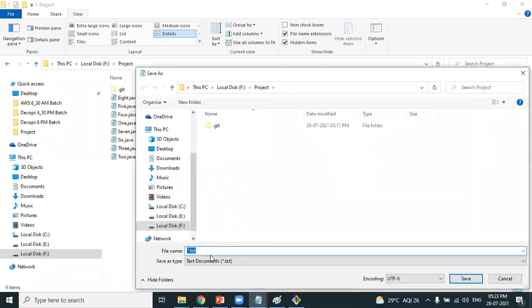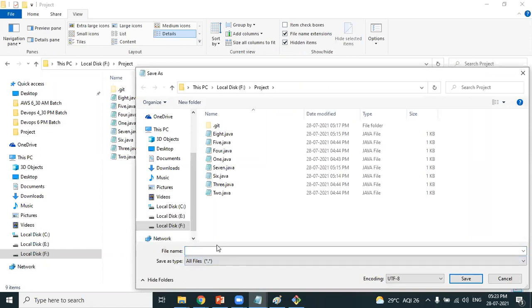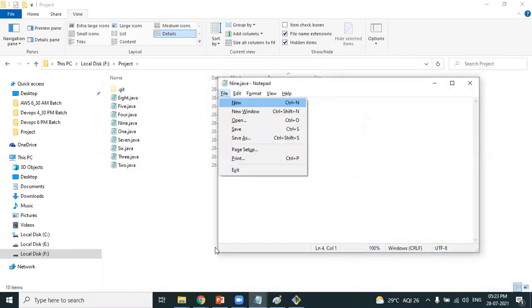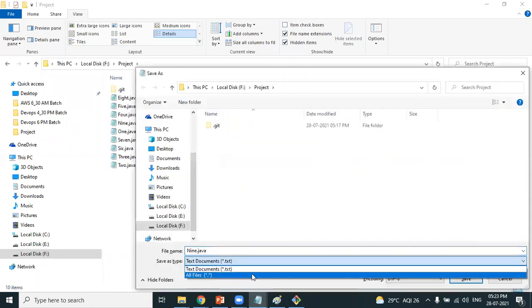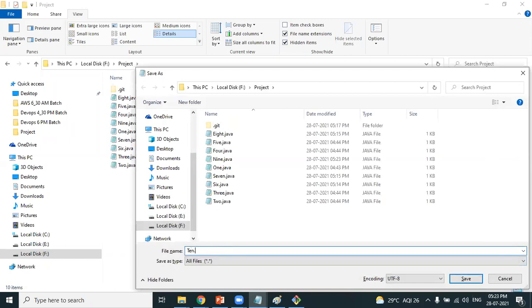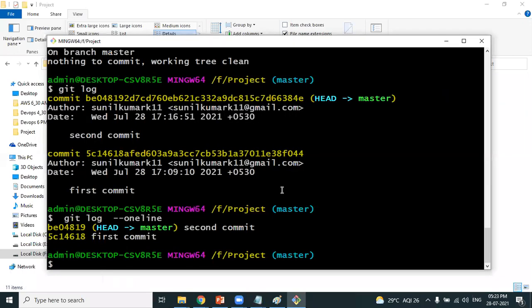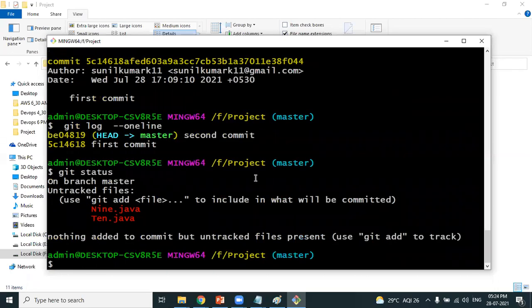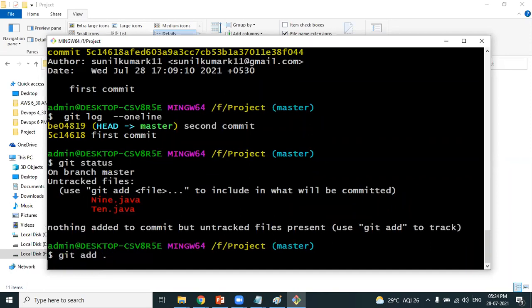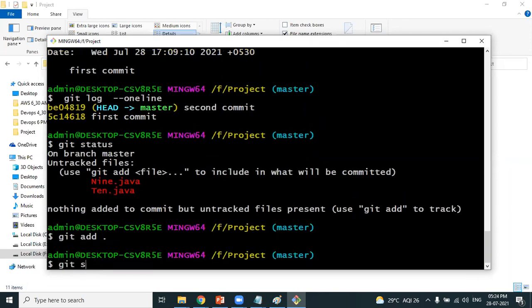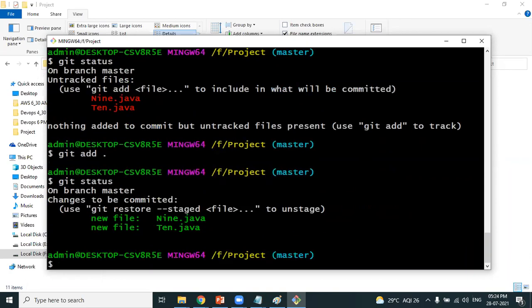I'm creating a new file, 9.java, as well as 10.java. How many files have I created newly, Rajesh? Two, sir. So these 2 files are considered untracked files. Untracked files are shown in red color. You know that. I want to move all the files to the staging area, so git add dot. These 2 files are moved into the staging area. Now you can see the staged files are in green color.